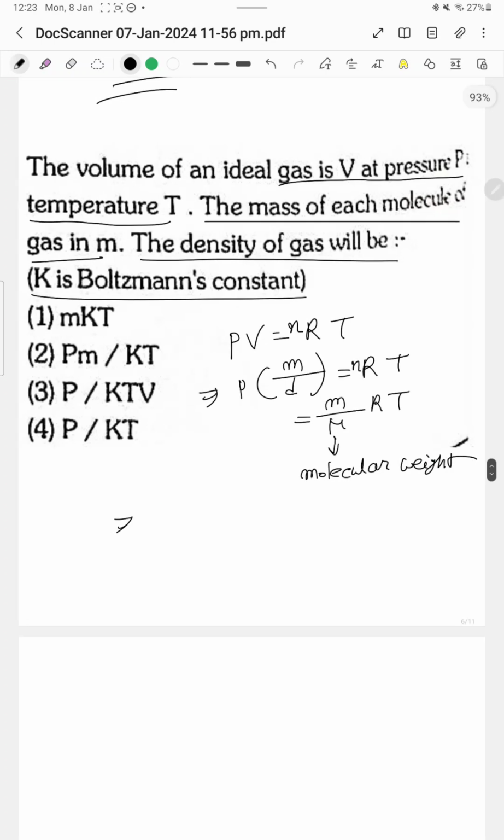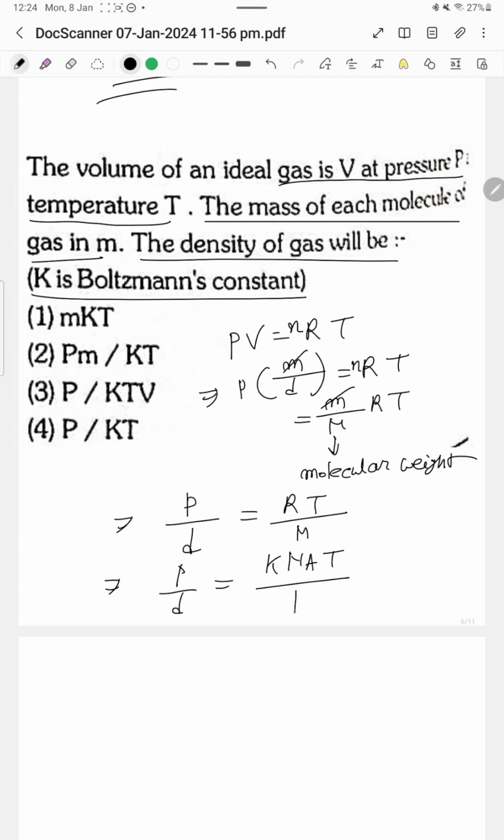Next, P by D is equal to RT by M, because the mass cancelled. Next step, P by D is equal to K NA T by M, because we know that R is equal to K NA, where K is the Boltzmann constant and NA is Avogadro's number.